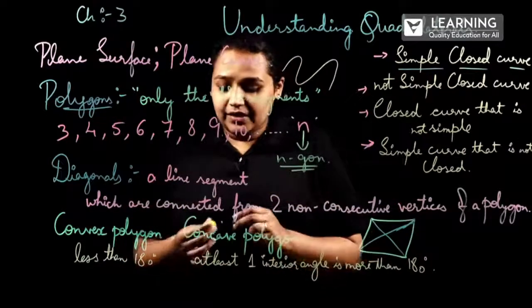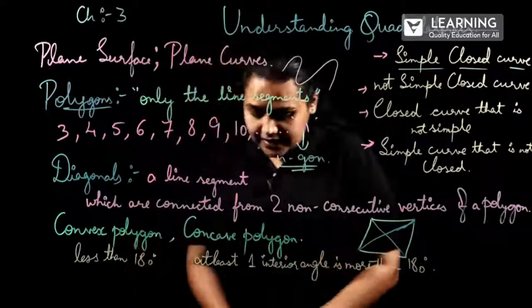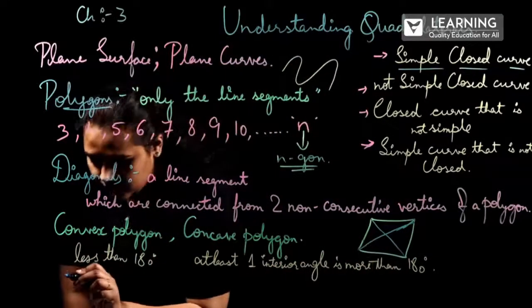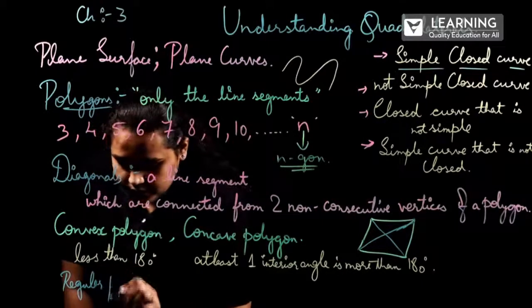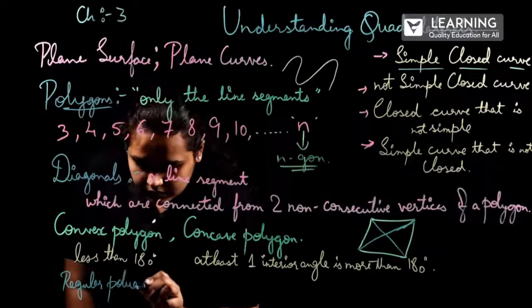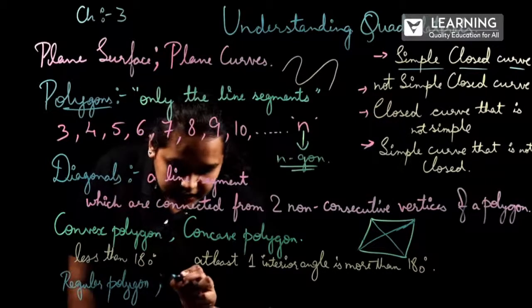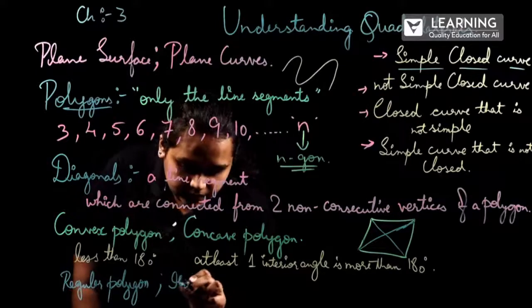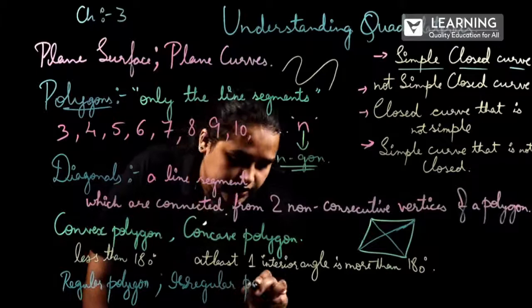So these are the types of polygons, where we have one more type, that is regular polygon and irregular polygon.